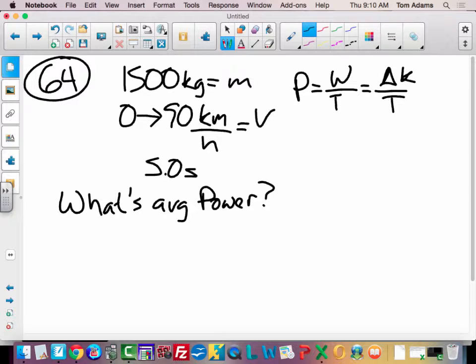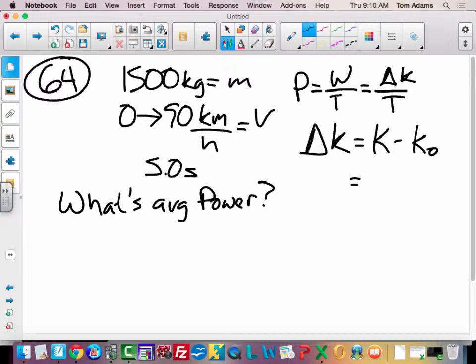And 90% of the time, you could do work over time, but we also do energy over time because work is the change in energy, right? So the change in energy, let's do delta K. Delta K is equal to K final minus K initial.